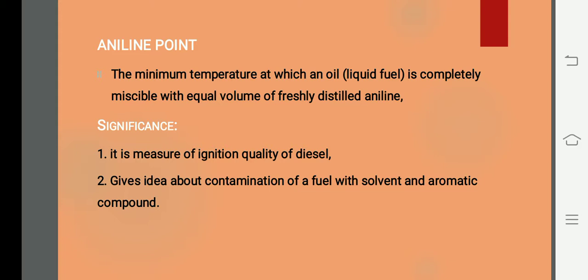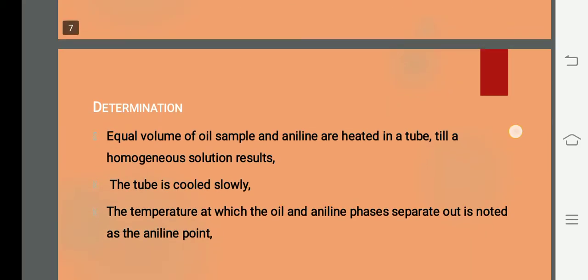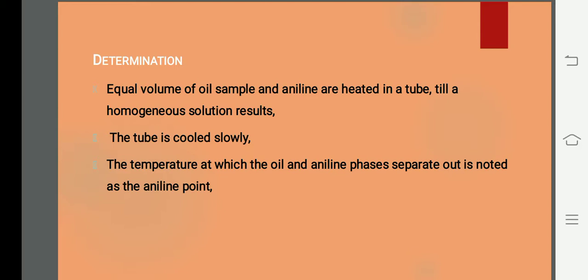Now we can see how to determine this aniline point for a liquid fuel. What to do for this determination is, you take equal volume of oil sample and aniline, and you have to heat the thing. You have to heat in a tube till a homogeneous solution is resulting. Okay, then you have to slowly cool the tube. While cooling, what happens is, the temperature at which the oil and aniline separates out is noted, and that is said to be called as aniline point.